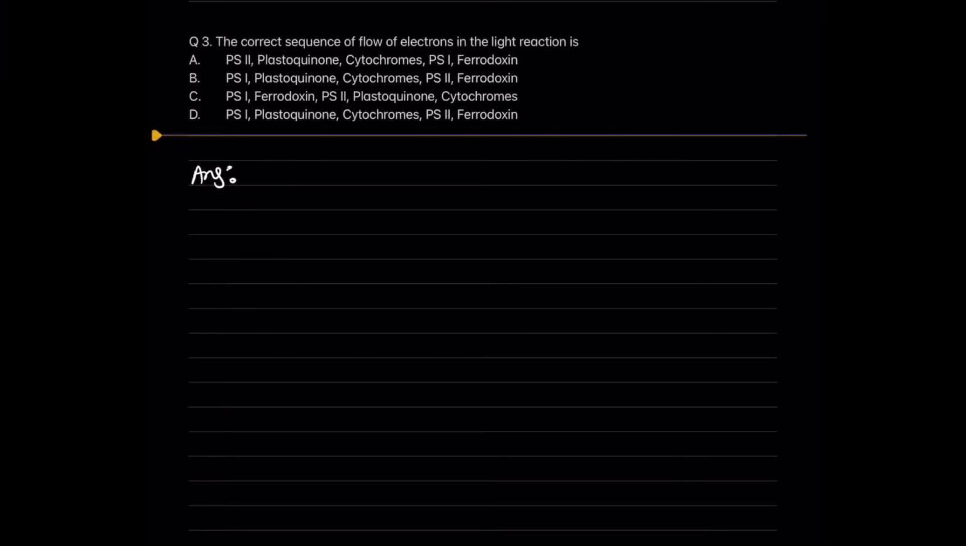In this question, we need to find the correct sequence of flow of electrons in the light reaction. We know electron flow starts at PS2 with the generation of electrons by the splitting of water molecules, and the process of splitting of water molecules is famously known as photolysis. The PS2 system is present in the thylakoid membrane. What happens over here is water gets split up and we get H plus ions, molecular O2, and electrons are generated. These electrons generated are passed to plastoquinones,